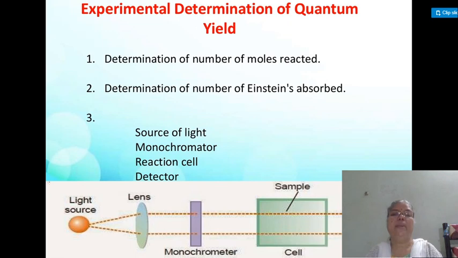All these terminologies are explained, and we will derive a mathematical expression for Lambert's law and Beer's law, and by combining these two laws we will get the Lambert-Beer law. So in today's lecture, we will see the mathematical derivation of the Lambert-Beer law.